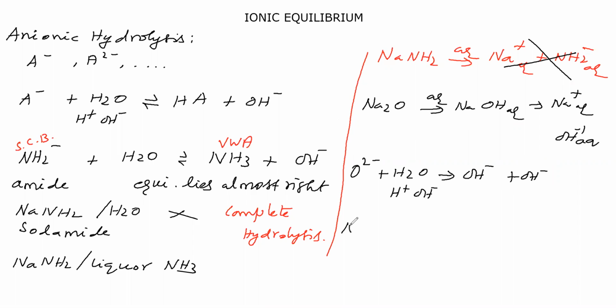So sodium oxide on dissolving in water, we are not getting Na plus aqueous and O2 minus aqueous. Like this, not at all possible. Sodium oxide on dissolving in water, we are getting sodium hydroxide aqueous solution, but not oxide aqueous solution. Why are we not getting like this?